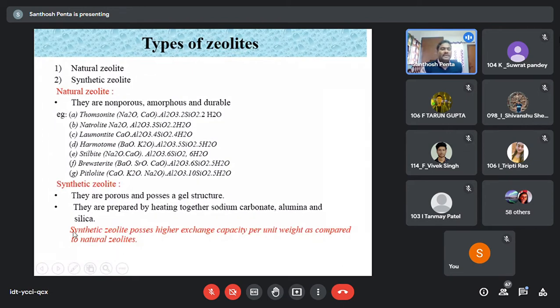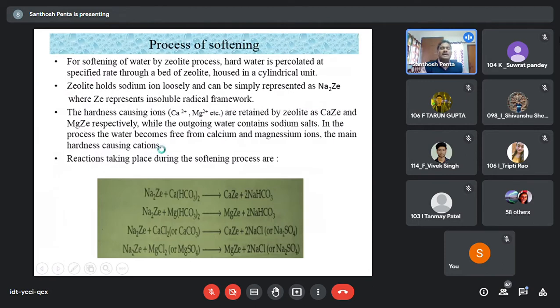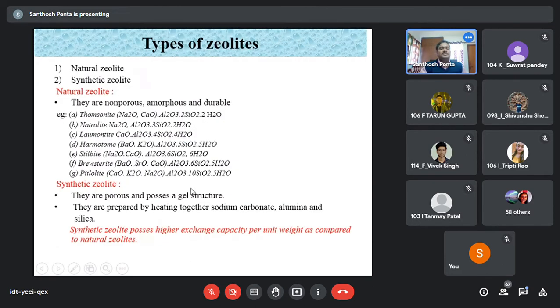Which are more efficient, natural zeolites or synthetic zeolites? The answer is synthetic zeolites. Synthetic zeolites means man-made zeolites, the zeolites synthesized in the lab artificially.